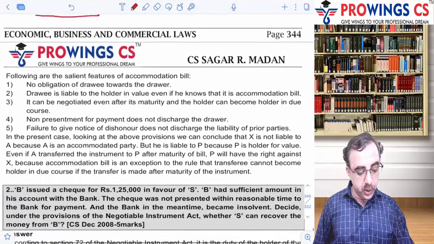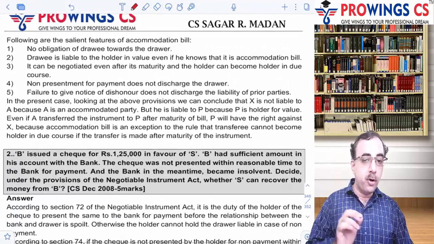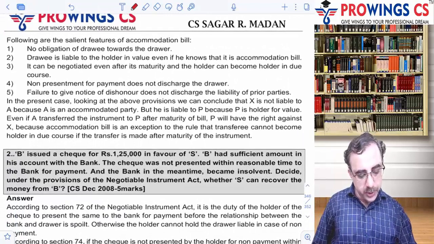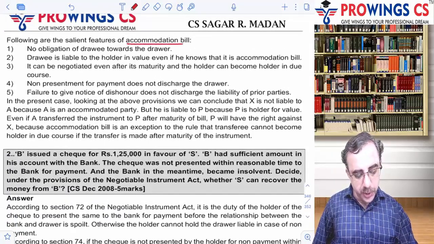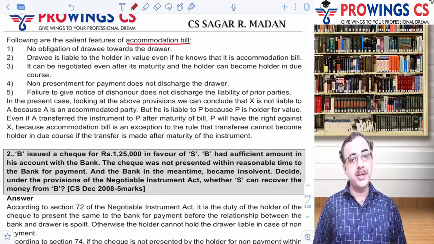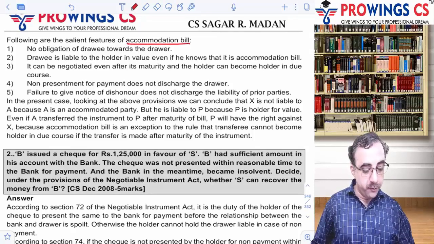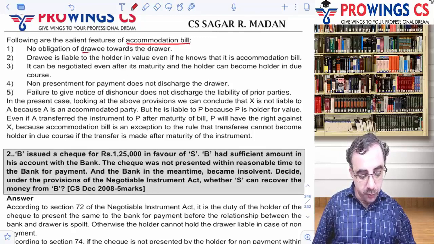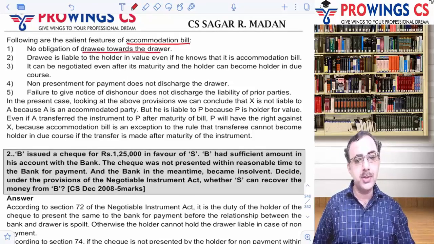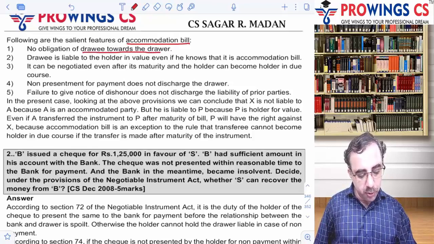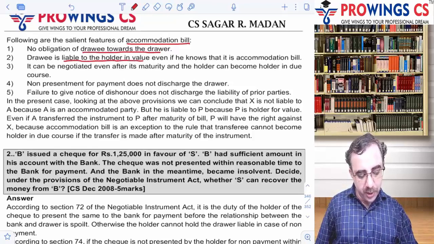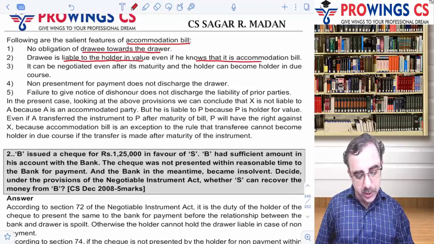तो अब यहाँ पे आगे क्या लिखेंगे, हम उसके features बताते हैं. The following are the salient features of accommodation bills. What are the features? फिर आप लिखोगे: First, no obligation of drawee towards the drawer. Then आप लिख सकते हो, drawee is liable to the holder for value even if he knows that it is an accommodation bill.